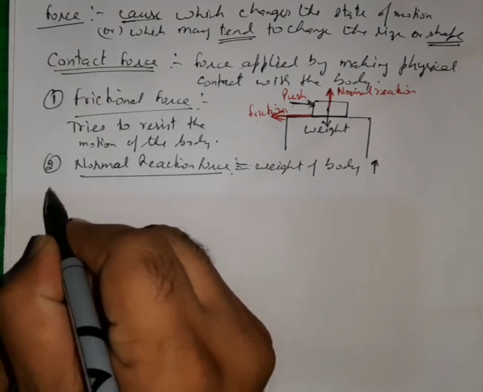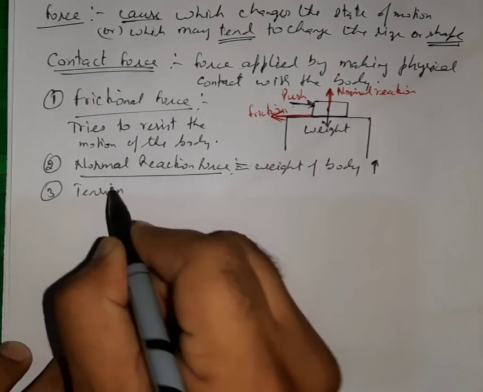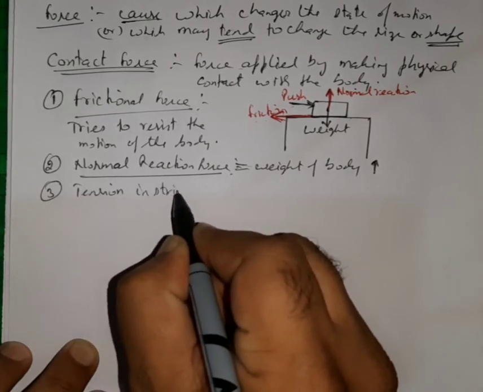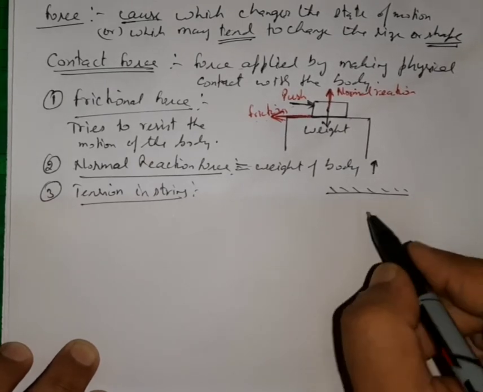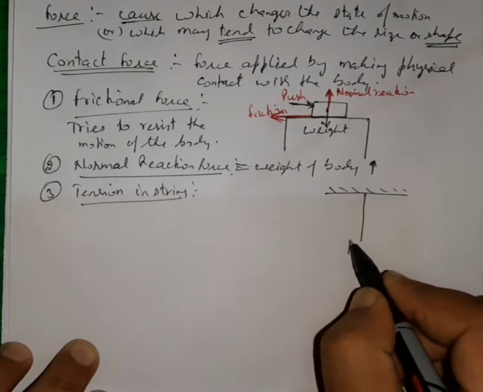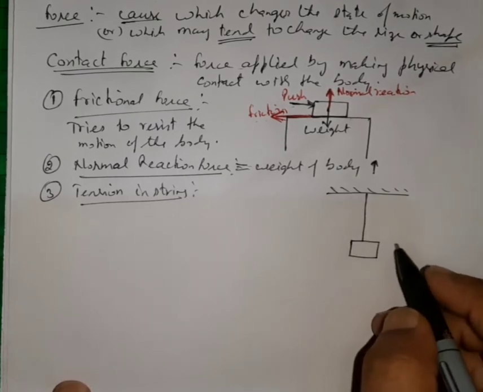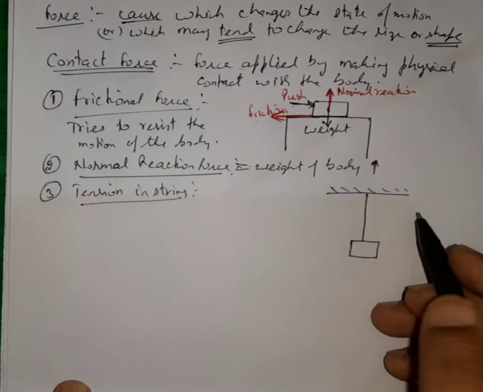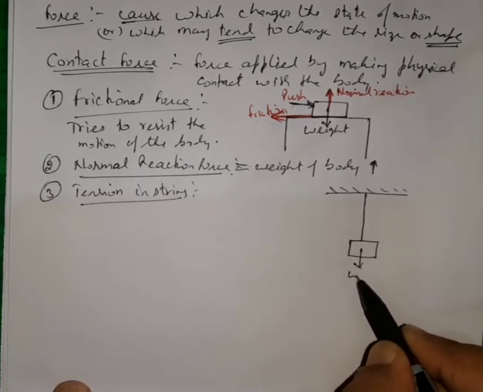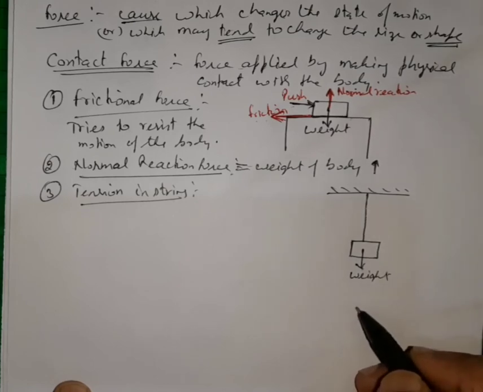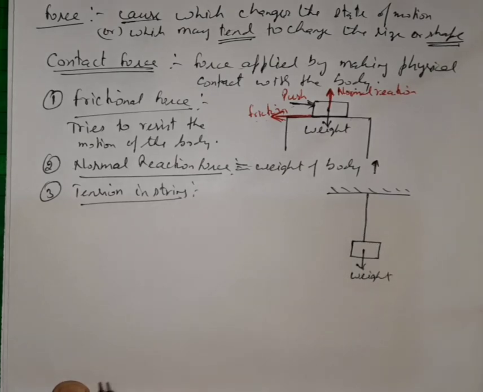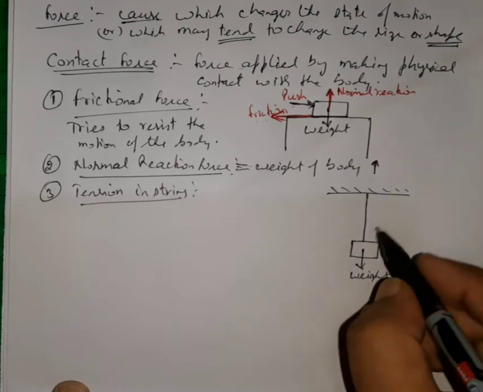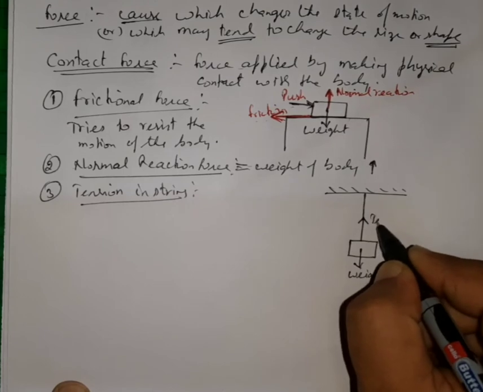Now the third force, that is the tension in a string. Tension in a string means if I hang some weight by using a string, then the weight of this object will act in this downward direction, and to balance this, the thread will apply a force opposite to the direction of the weight, so the tension will act in this direction in the string.